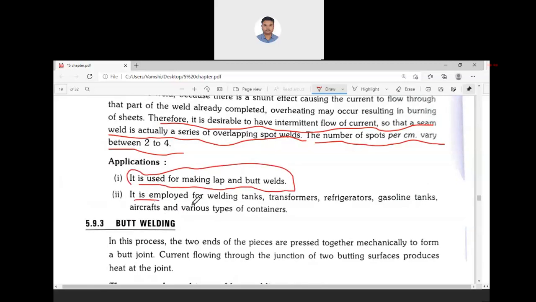It is employed for welding tanks, transformers, refrigerators, gasoline tanks, aircraft, and various types of containers that need to be oil proof, water proof, or airtight. There we use this continuous spot welding, that is seam welding.